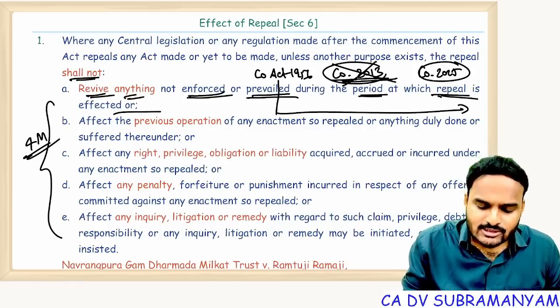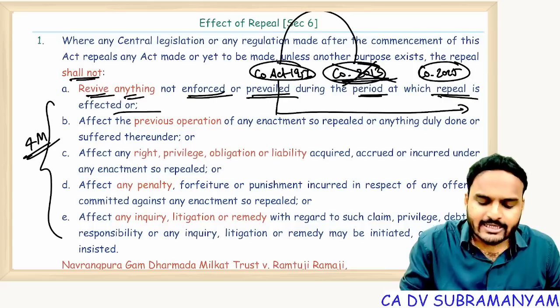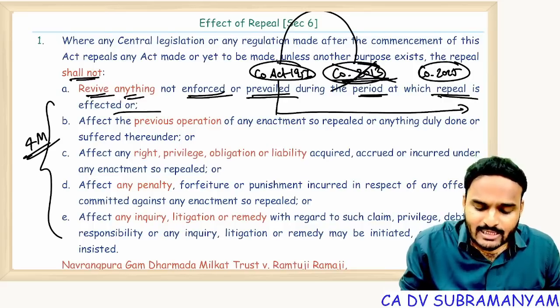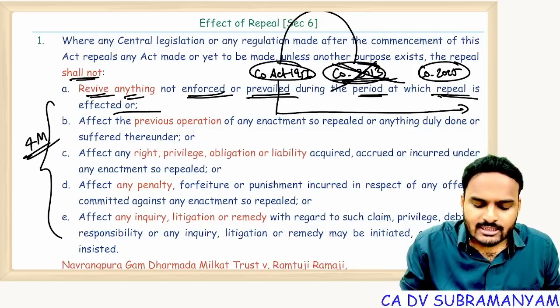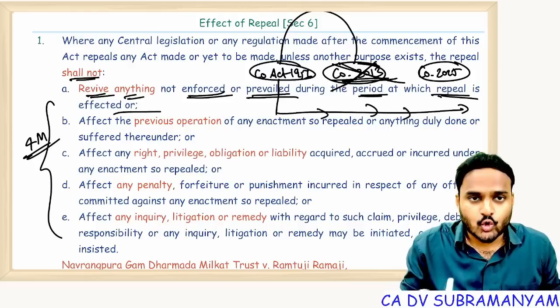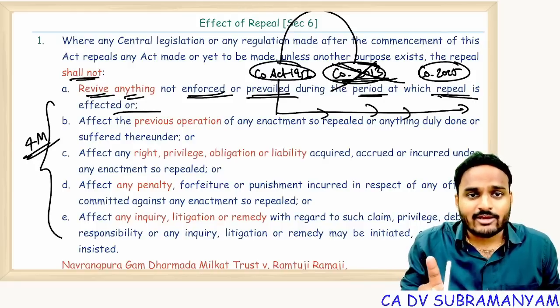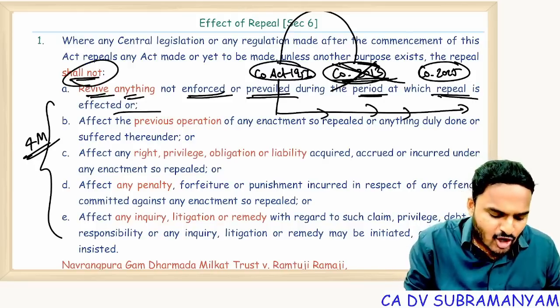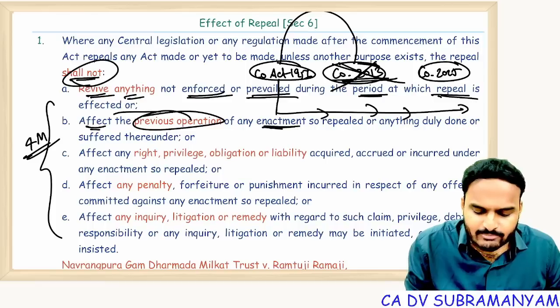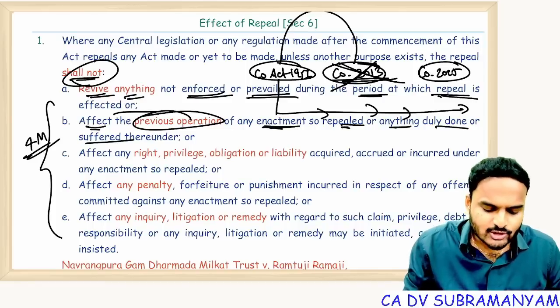See, the Companies Act 2013 came by repealing the Companies Act 1956, correct? If I repeal the Companies Act 2013, don't assume that the Companies Act 1956 will prevail. No. It shall not revive previous laws. It shall not affect the previous operation of enactments repealed, or anything duly done or suffered thereunder.